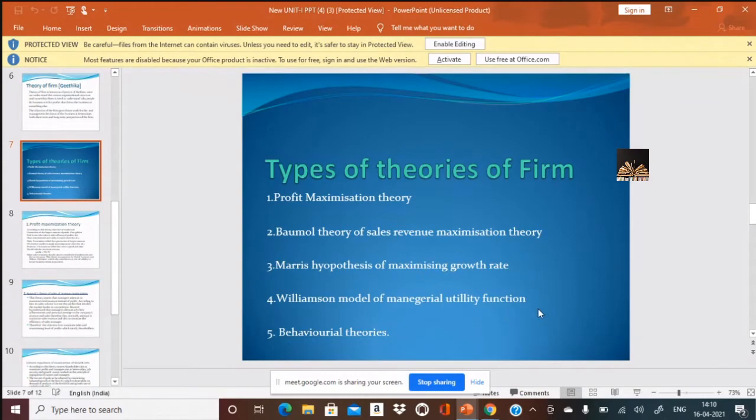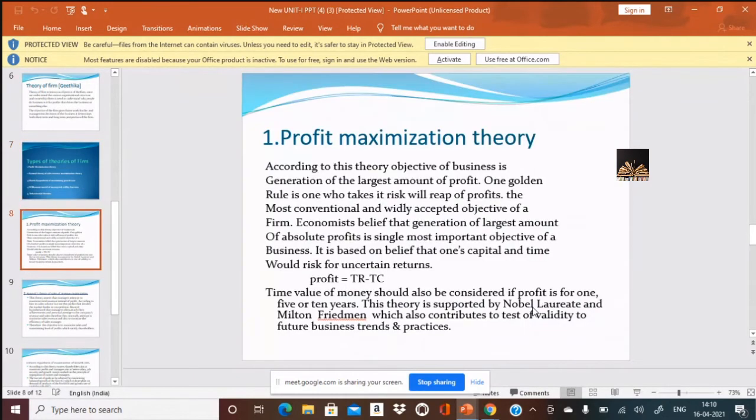And let us start with the first one. The first one is profit maximization theory. What do you mean by profit maximization theory? As we are in the concept of theories of the firm, which is also known as objective of the firm, the first and the most traditionally accepted or very widely accepted objective of any business is profit maximization.